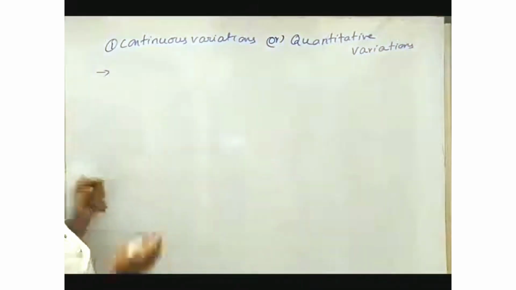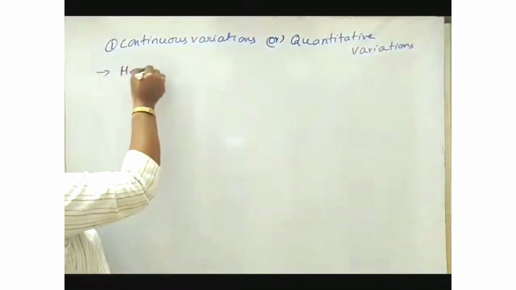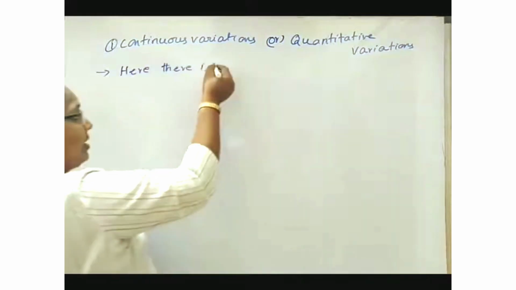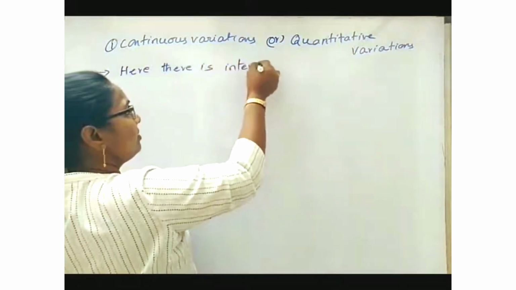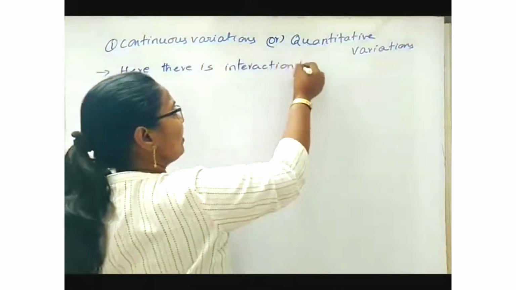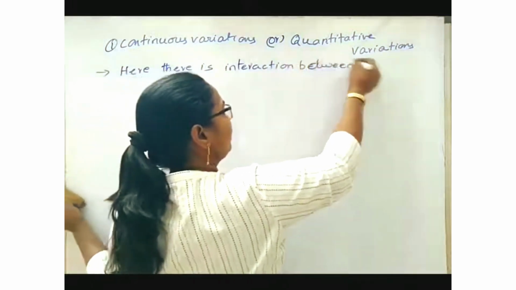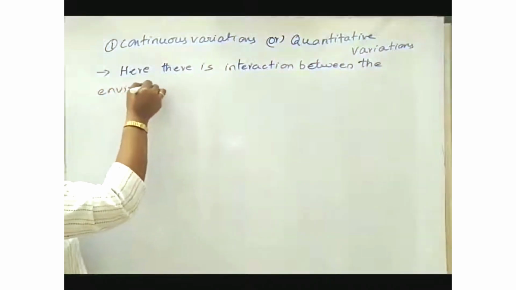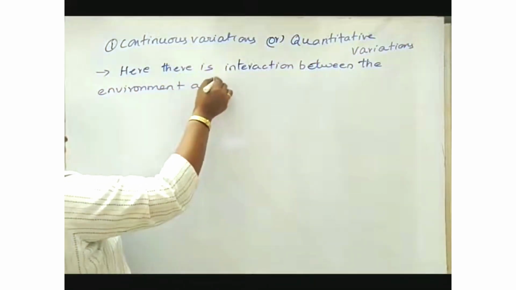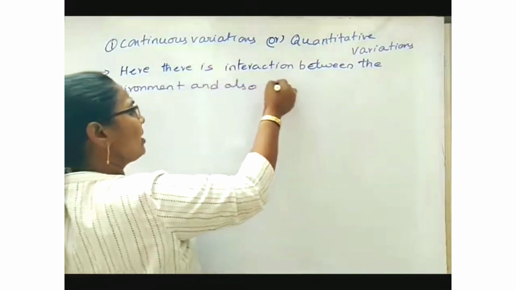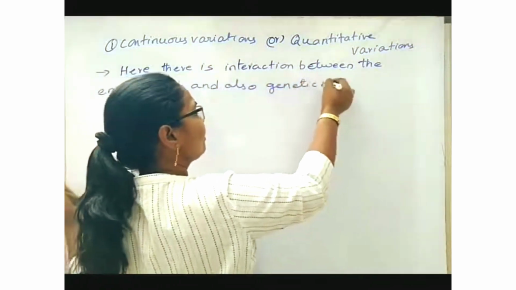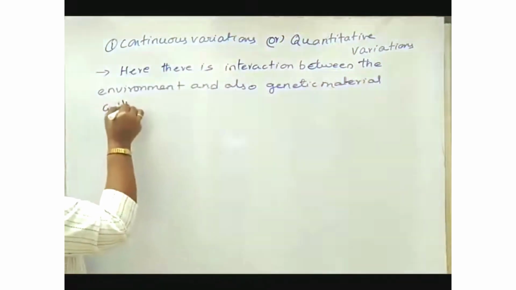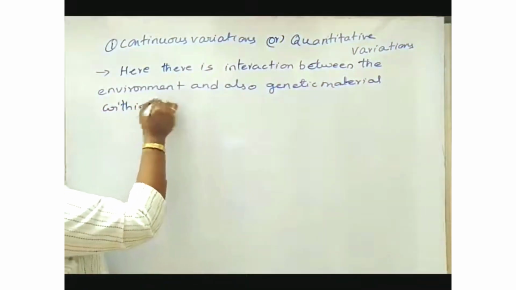The first point we should write: during the expression there is interaction between the environment and the genetic material within the organism's body.